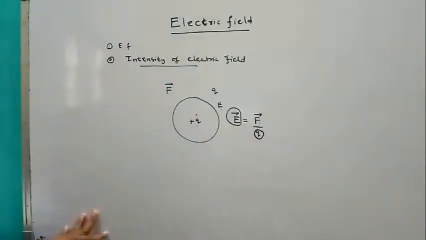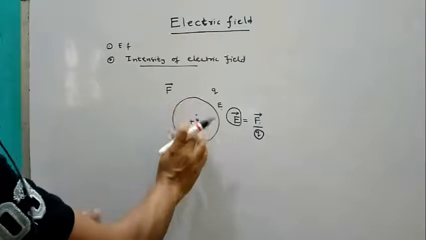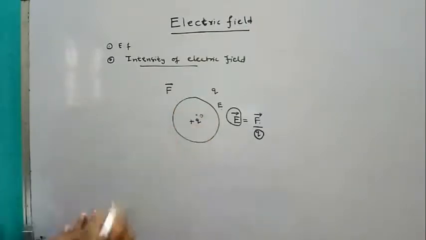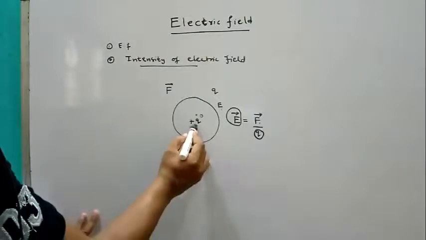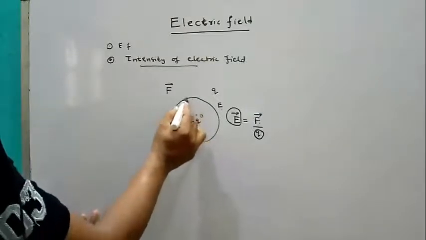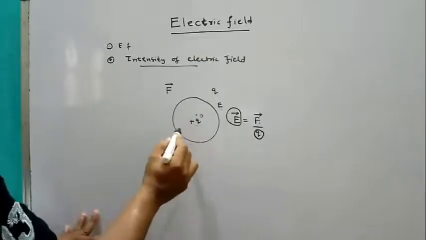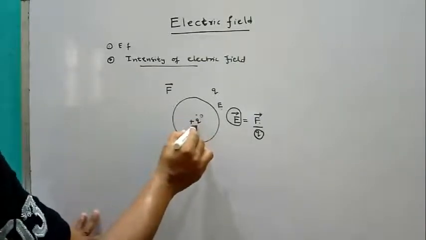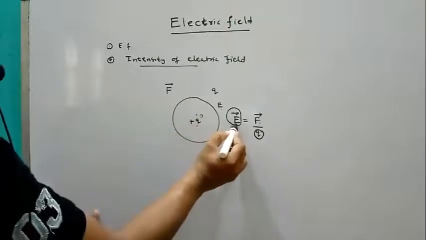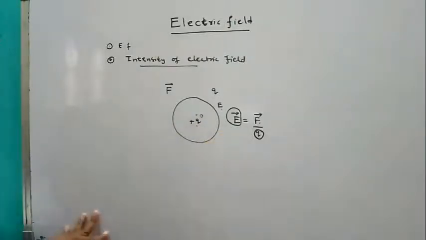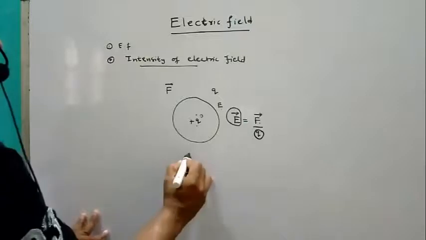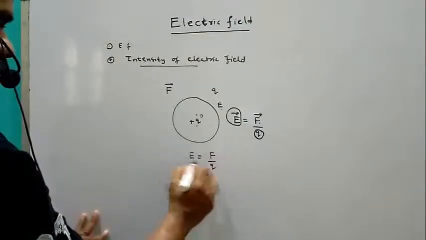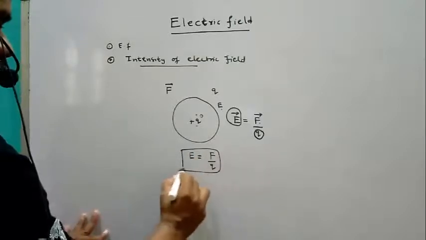See, this is a positive charge at O. Due to this positive charge, it created some electric field. How much force is experienced by this positive charge is called intensity of electric field. E equal to F by Q.